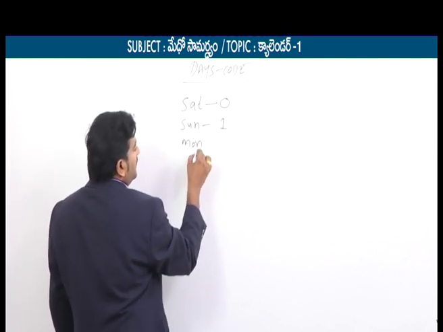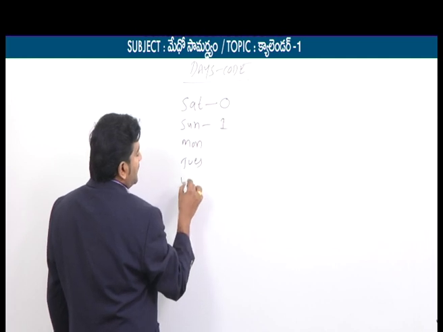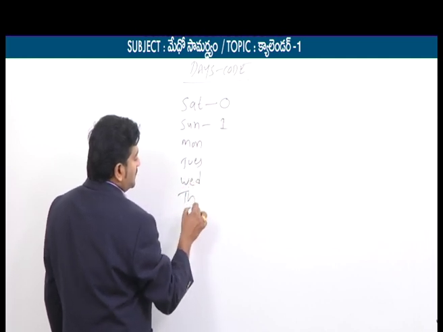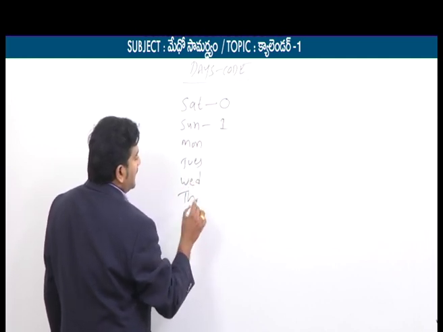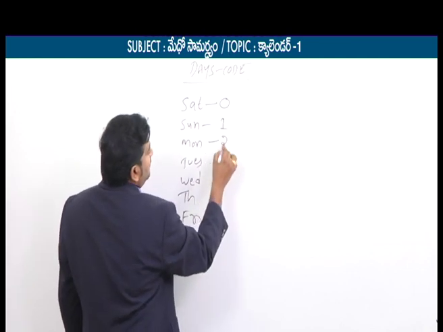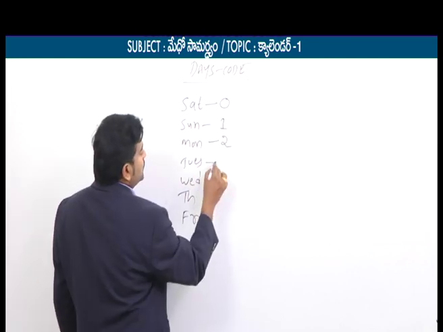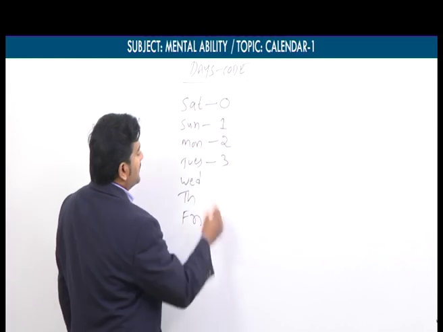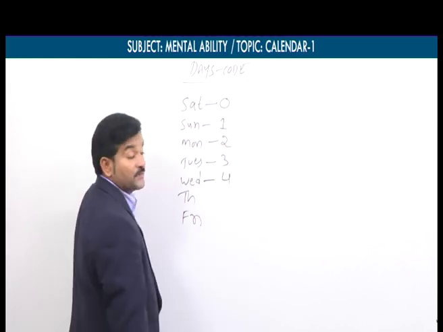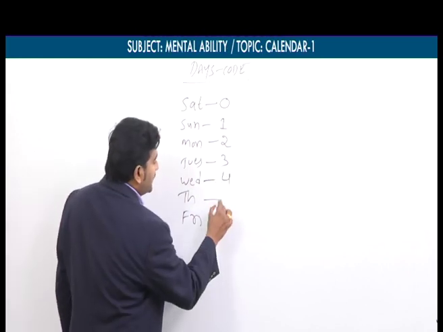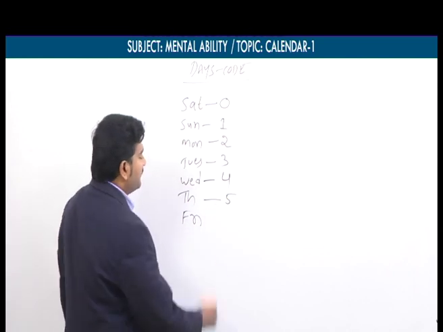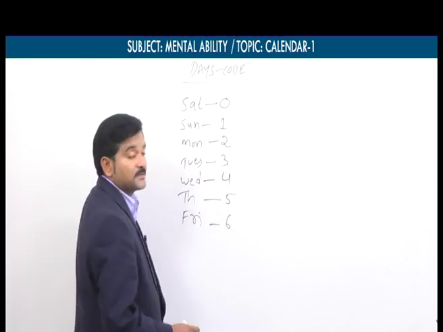Similarly, Monday, Tuesday, Wednesday, Thursday, Friday. If it is Monday, we have 2. If it is Tuesday, the code is 3. Wednesday, the code is 4. Thursday, the code is 5. Friday, the code is 6.